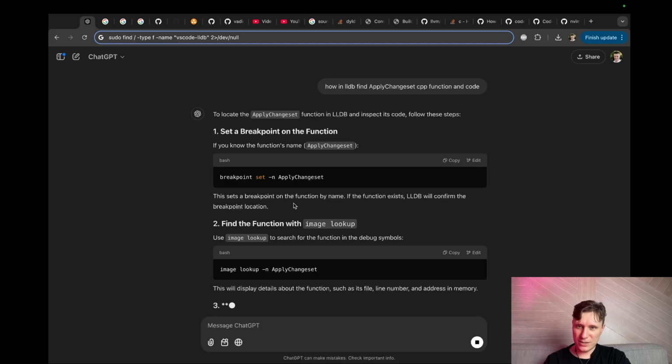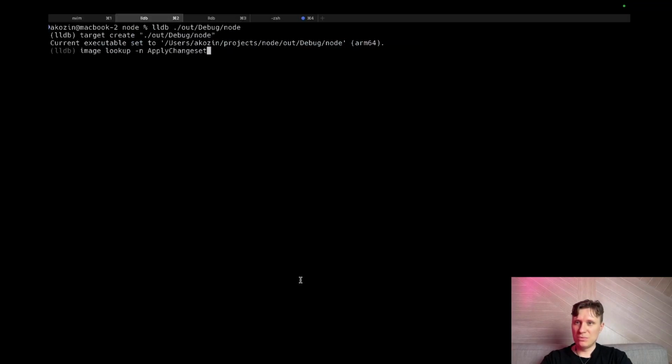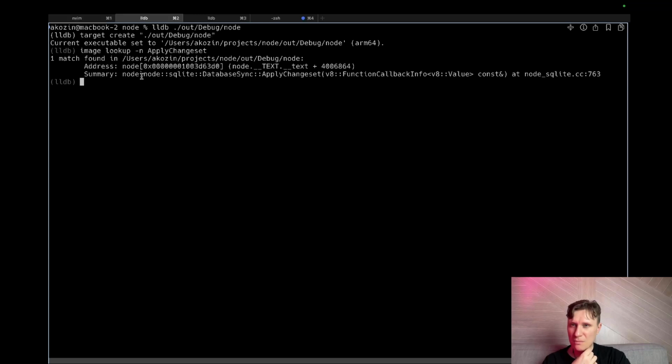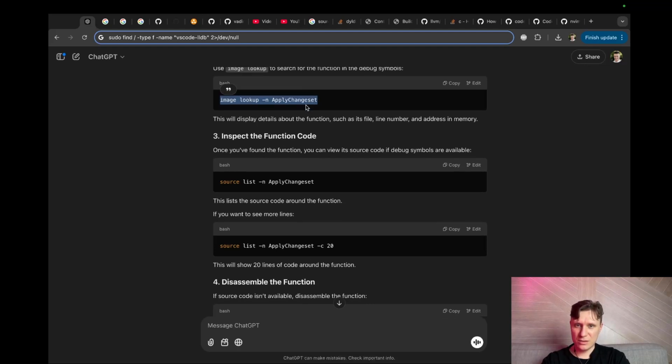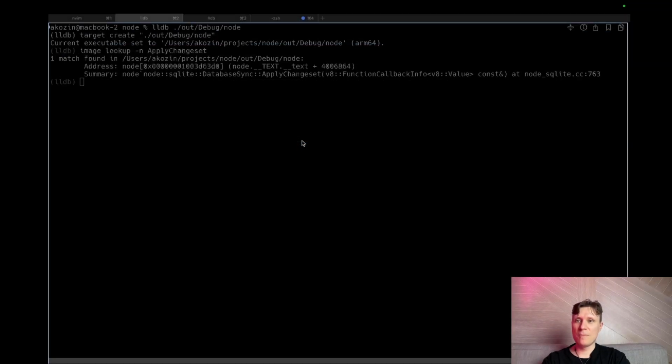Breakpoint. I don't want it like this. Lookup, maybe. Okay, I have some debug symbols. I really have debug symbols, and can see the node SQLite database thing. Yes. Perhaps I can put my debug point here. Okay, let's exit.